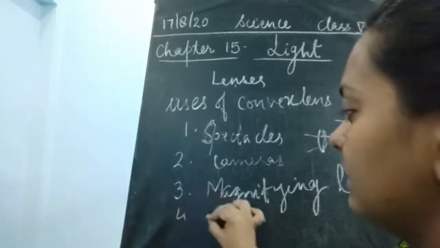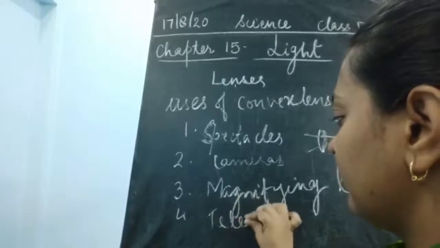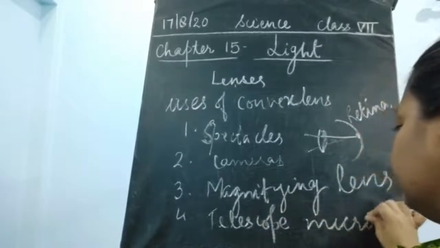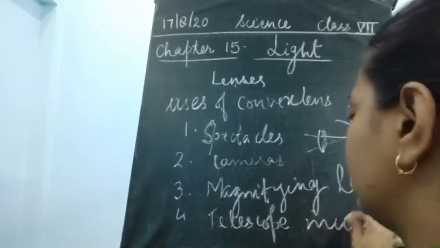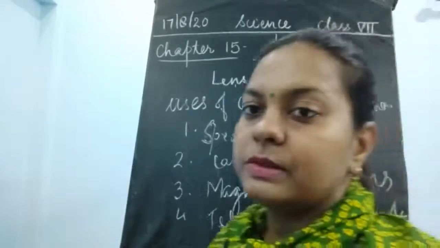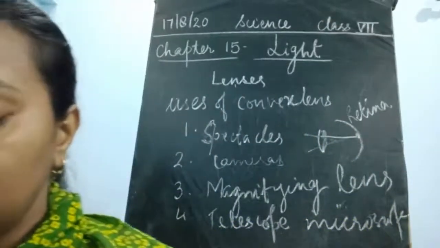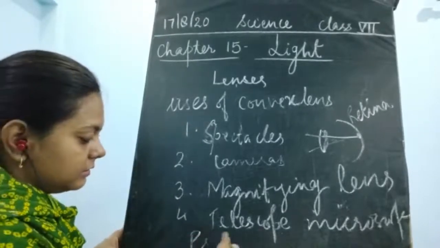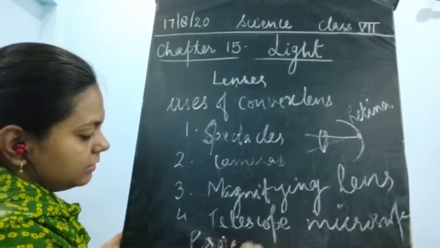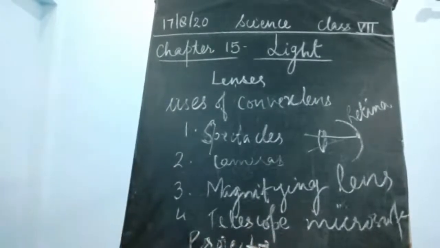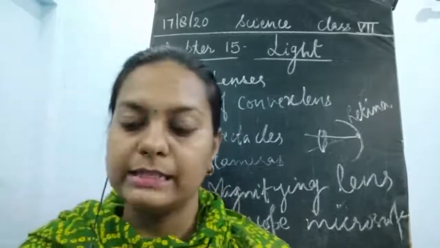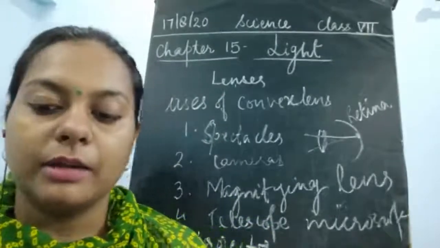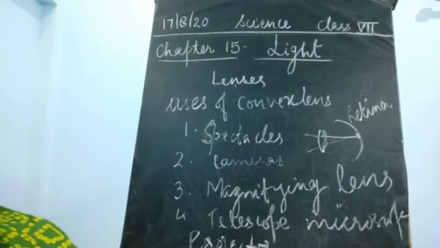Then next, it is also utilized in telescopes and microscopes. So these are the uses of the convex and the concave lens, children. It is also used in projectors, as in our school we have projectors. You could see that as soon as the light enters, it is going to focus at one place, and a combination of lenses is utilized over there. Whenever we talk about cameras and all, the combination of lenses is used.